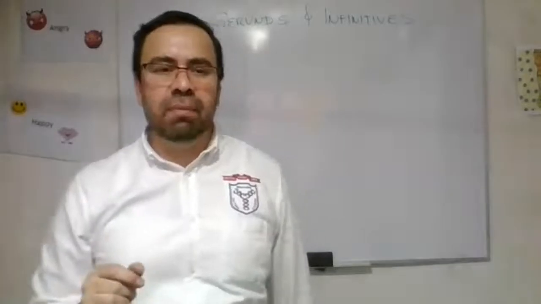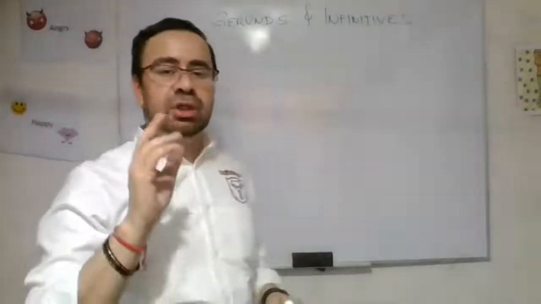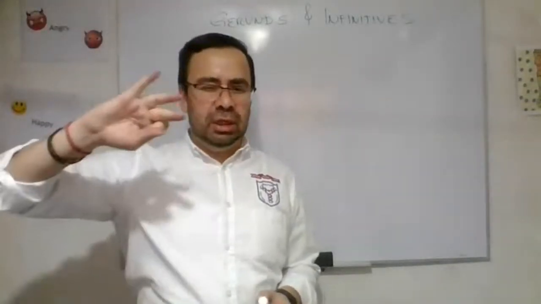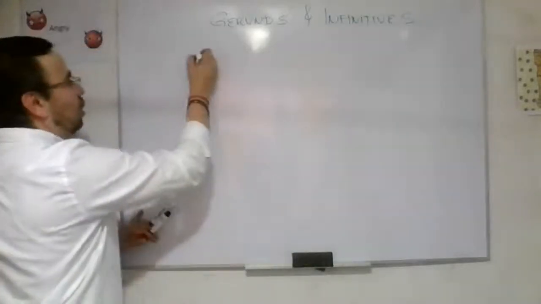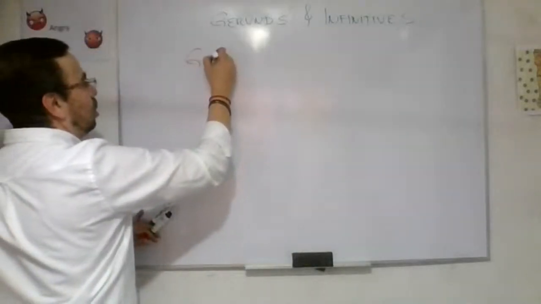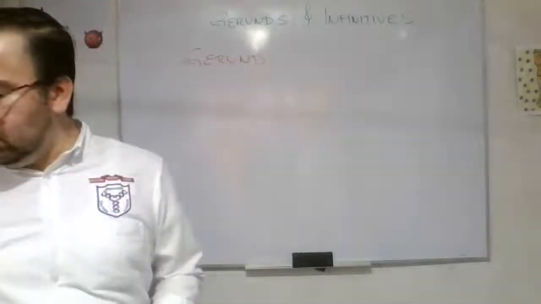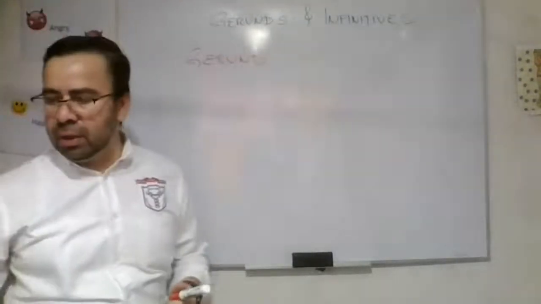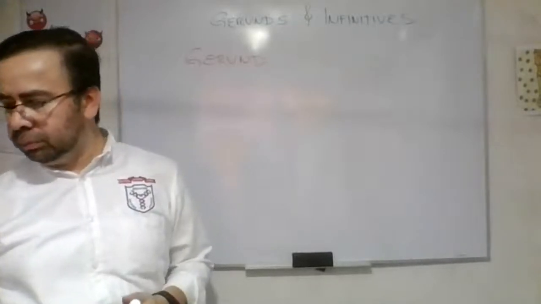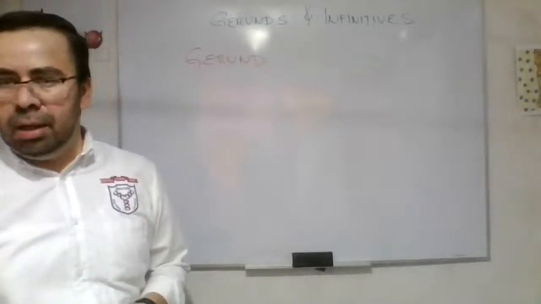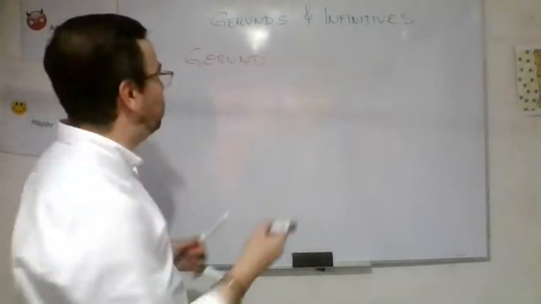We are going to see that we can use gerund in 3 different forms. The first one is, for example, after a verb.